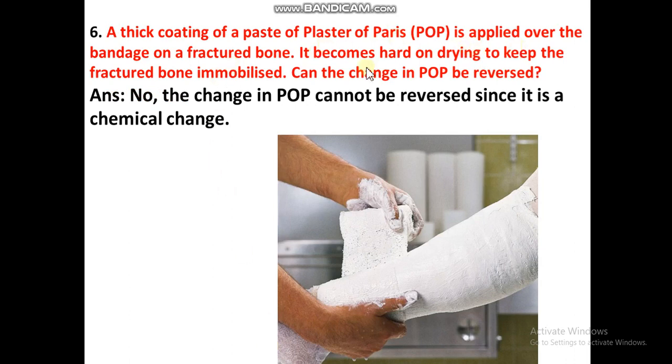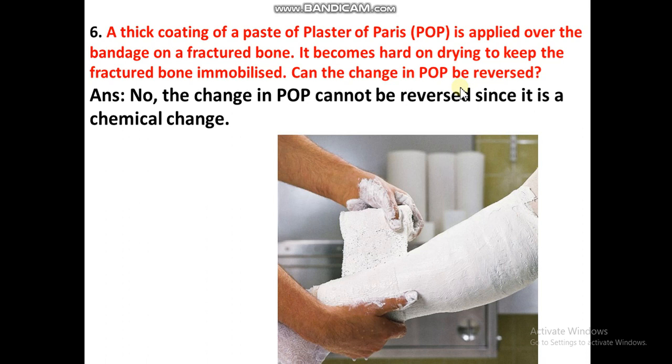The sixth question is that a thick coating of paste of plaster of Paris is applied over the bandage of a fractured bone. It becomes hard on drying to keep the fractured bone immobilized. Can the change in POP, that is plaster of Paris, be reversed? Plaster of Paris is one type of powder, and when we add water to it, it becomes like a paste, and it is used in putting a coat on the bandages over fractured bones. After some time when we dry it, it becomes very hard.